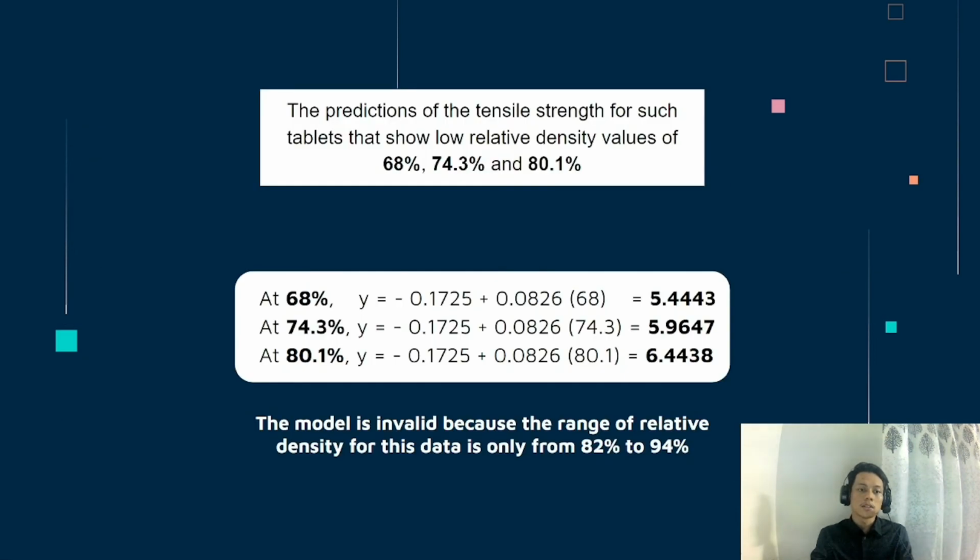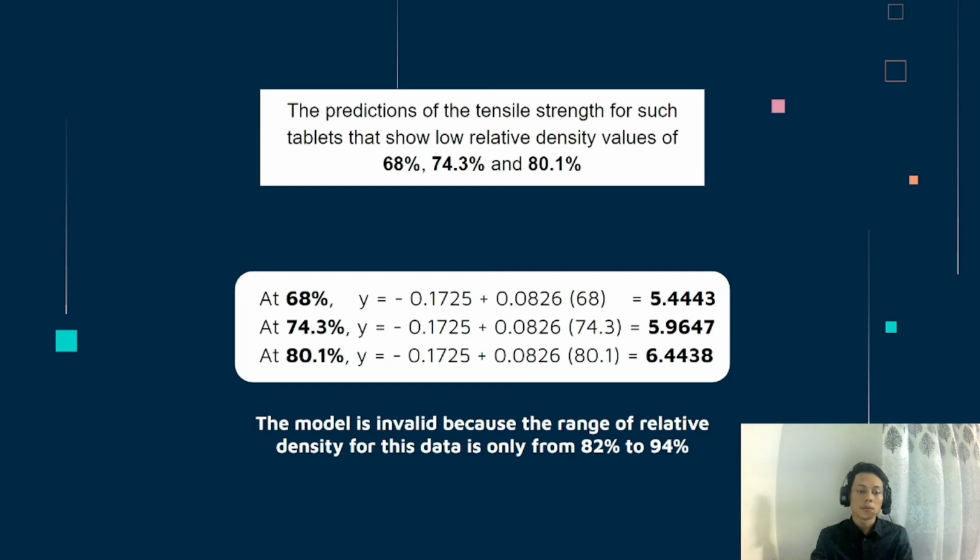We did the calculation to predict the tensile strength for such tablets that show low relative density values of 68%, 74.3%, and 80.1% by using the equation mentioned before. At 68%, the y value obtained is 5.4443. At 74.3%, the y value obtained is 5.9647, and at 80.1%, the y value obtained is 6.4438.